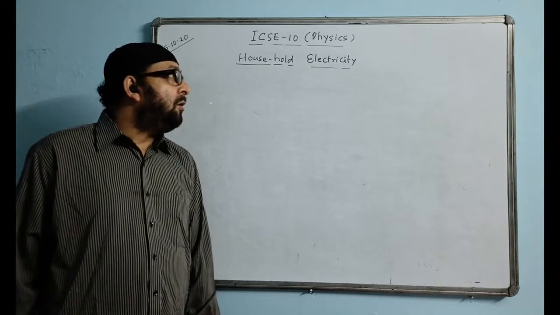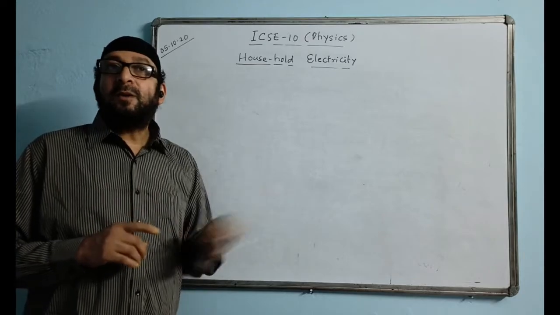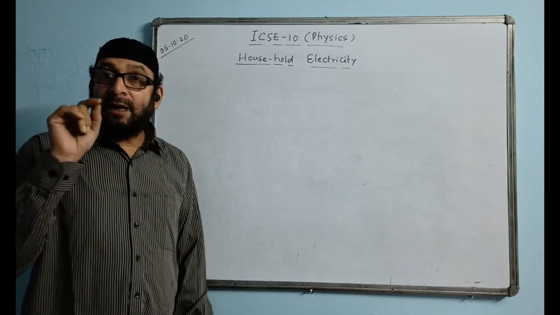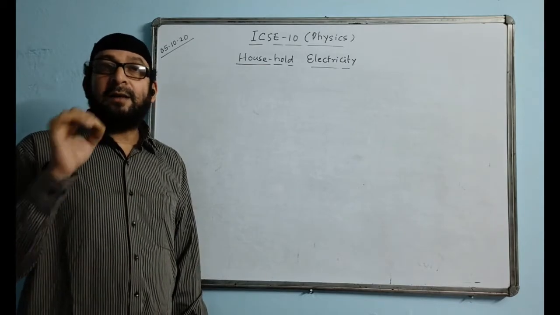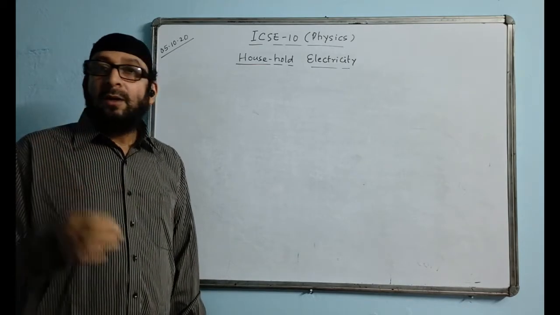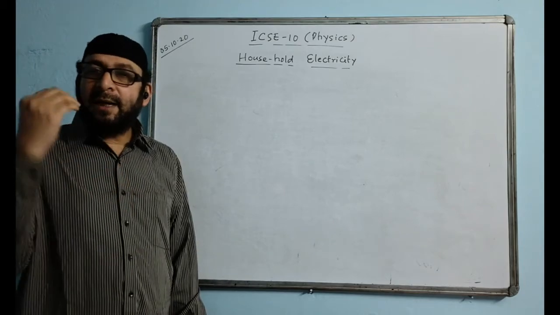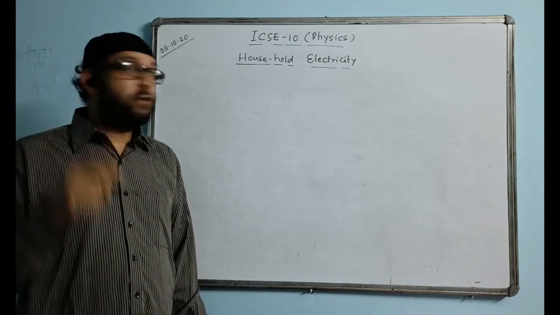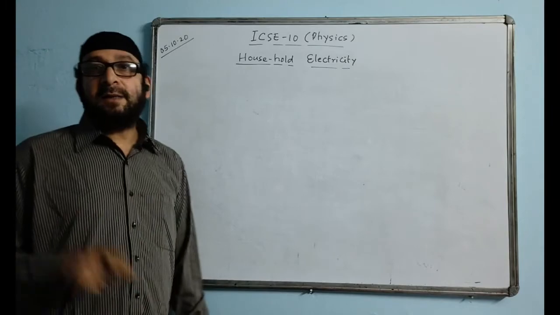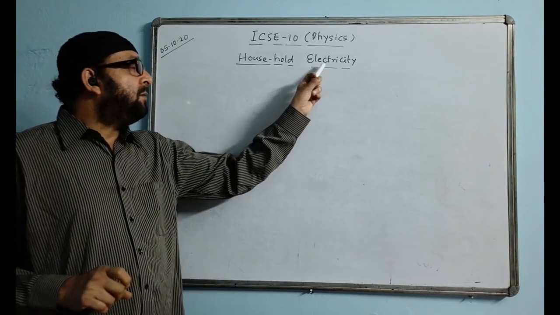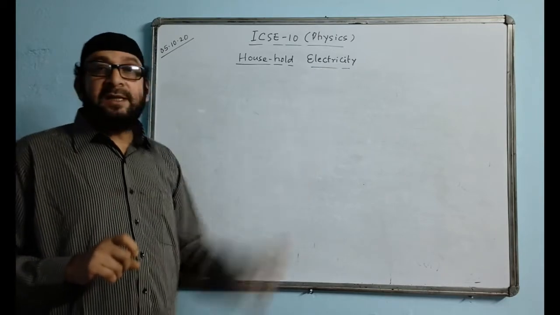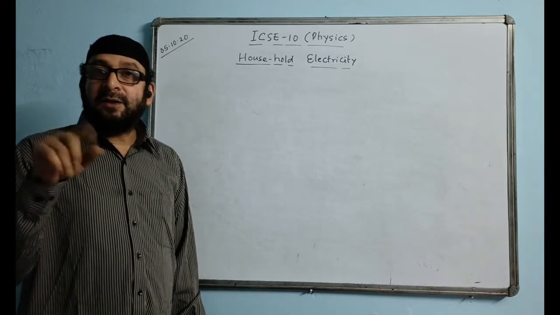Okay. Now, in the previous chapter you have done the SI unit of any kind of energy, whether it is light energy, electrical energy, sound energy or heat energy, the SI unit is always joules. Same way, electrical energy's SI unit also will be joule. And its CGS unit will be erg.